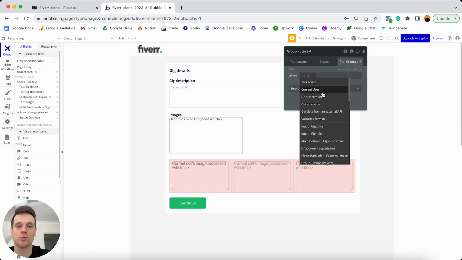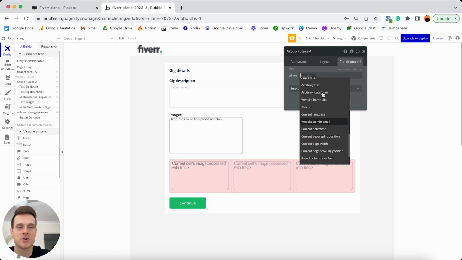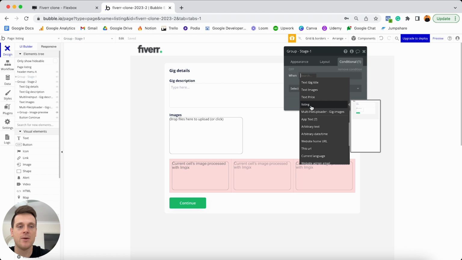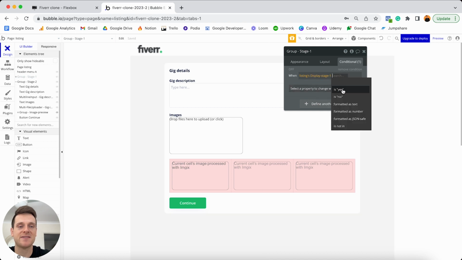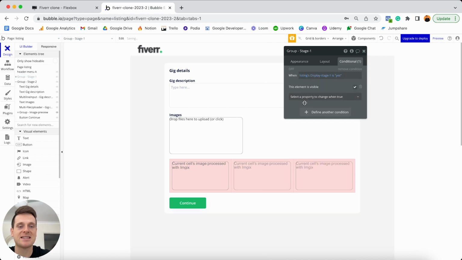Now, in order to reference our overall page, that was known as our listing page. So if I scroll on down to the bottom here, I can reference our overall page. And what you'll now see within our page is both of our custom states that we've created. So I'm going to recognize when the listing page's display stage 1 state is in fact yes. I would like this element to be visible and tick that should be true.